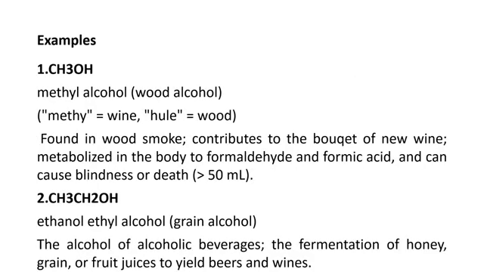Now class, let us discuss examples of alcohol. First, we have the example of methanol. Methanol is also known as wood alcohol. This wood alcohol is found in wood smoke, and one very important point with respect to methanol is that it undergoes metabolization in the body and produces formaldehyde and formic acid, which are responsible for blindness or death if the quantity exceeds 50 ml.